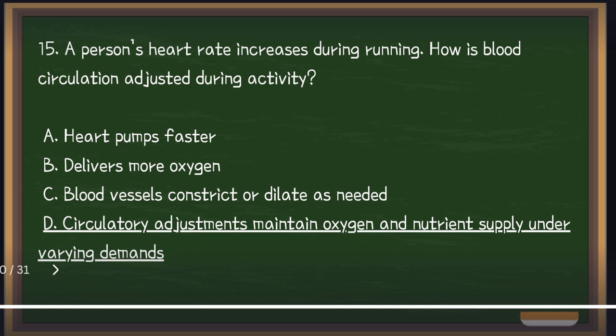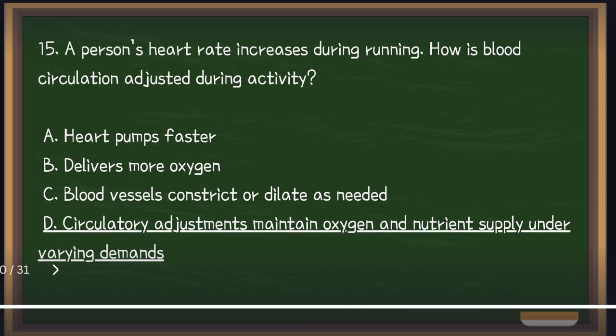When a person exercises, like running a few meters, the muscles need more oxygen and nutrients, and one of the responsibilities of the heart is to pump faster. So if you run, since the muscles need much oxygen and nutrients, the heart pumps faster in order for the blood to flow.